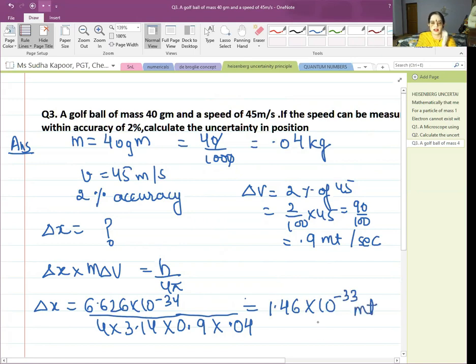So students, try to do such questions in which delta X, delta p are calculated, and sometimes they are also given the percentage related either to the momentum or to the velocity. So remember how we are calculating the 2% of 45 meter per second for finding out the uncertainty in velocity. So that's all with the Heisenberg uncertainty principle. Prepare your notes and do the numericals in your notes copy.